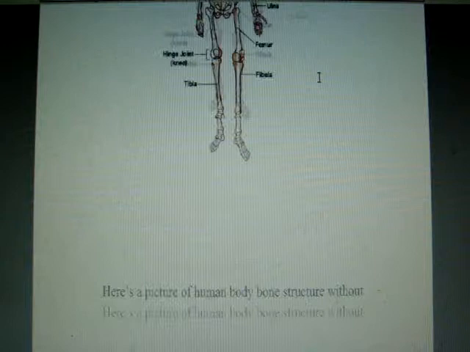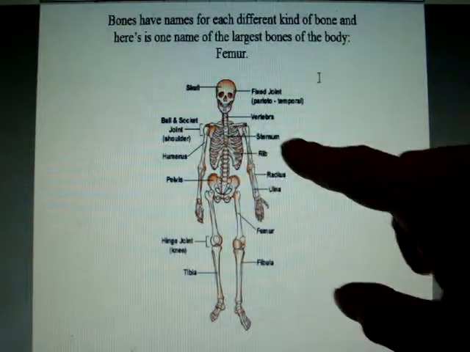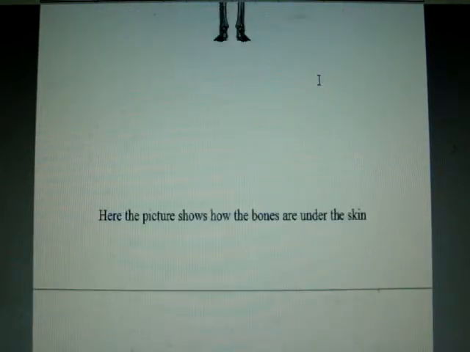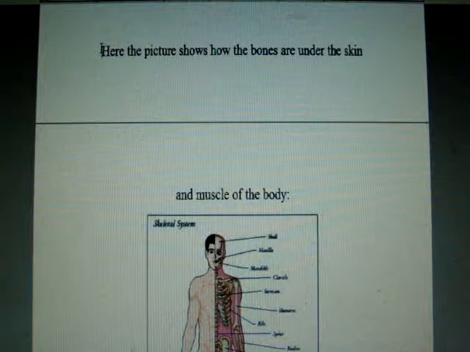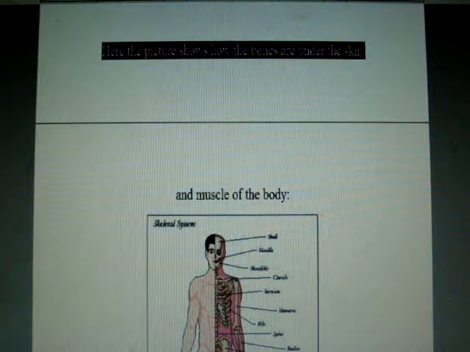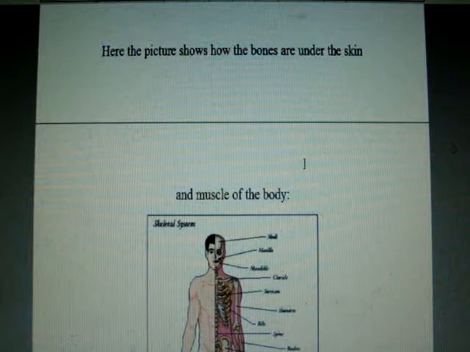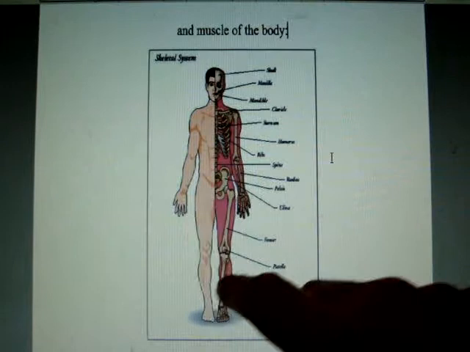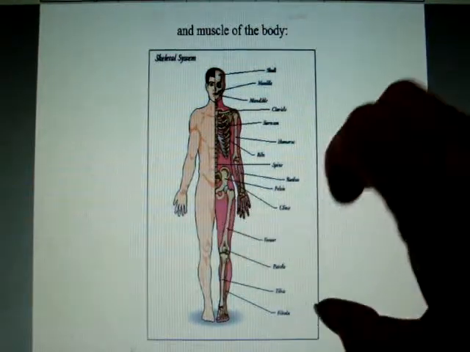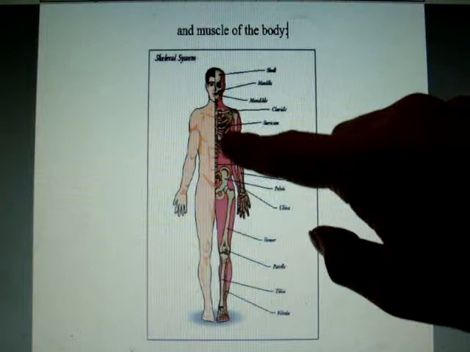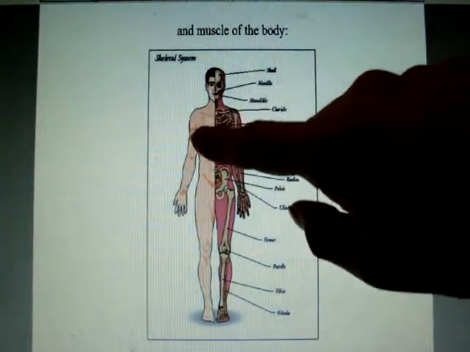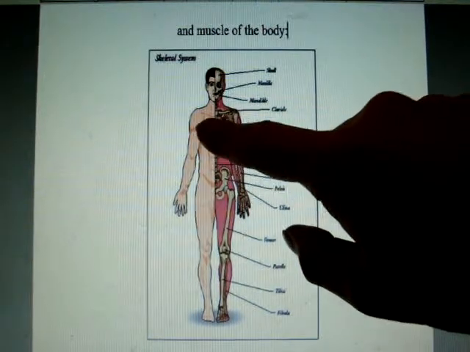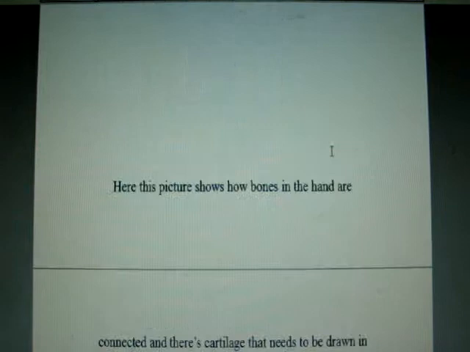And this one up here had some of the names of some of the bones with that picture, and this picture doesn't have the names there. And here's the picture. Here, the picture shows how the bones are under the skin and the muscle of the body. See over here, they did this side where you can see the bones, and all this pink stuff in here is muscle that actually covers the bones. But they got the picture drawn so you can see how the bones are under the skin. On this side, there's the skin and the muscles. And then on this side, it's showing how the bones are underneath the skin and muscles. So there's another picture there for you.